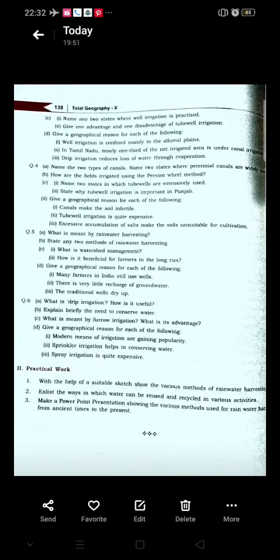Okay, next question. Let us turn over to page 138 again. Drip irrigation reduces loss of water through evaporation. Drip irrigation, as I told you, gives water directly to the roots of the plants, and from the holes, the nozzles, water is dripping. As such, there is very little water loss through evaporation. Is that clear? We'll continue with this in our next session.